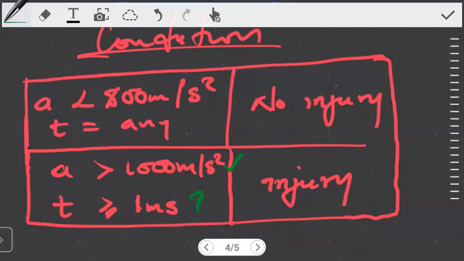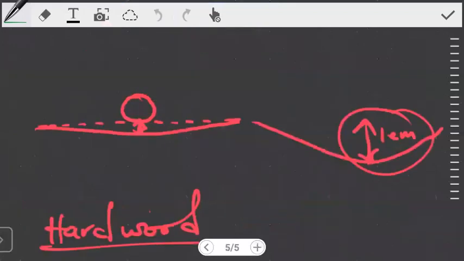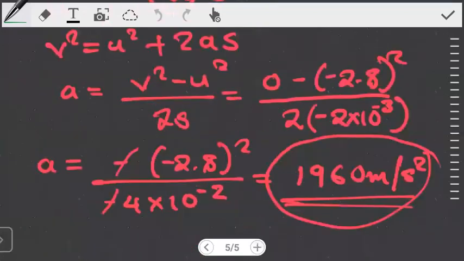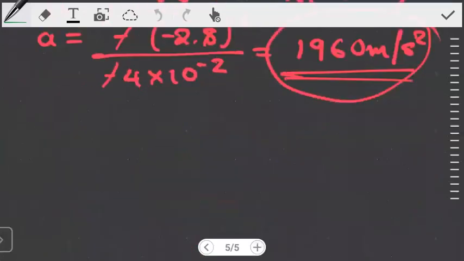Both conditions have to be correct for us to conclude that an injury will occur. So we then move on to look at what happens in terms of time. How long does it take? How long was this deceleration taking place? To find time, we can use the same values, but now we even have the acceleration. So we can use v is equal to u plus at to find the time. Here, time will be equal to v minus u over the acceleration.